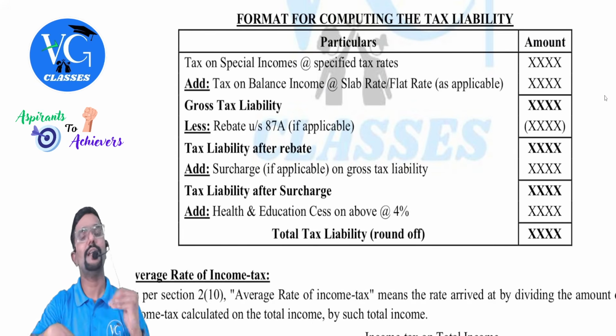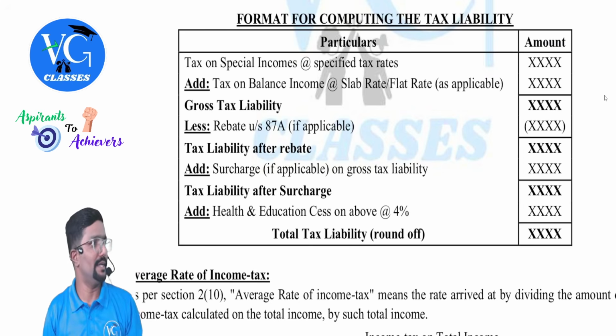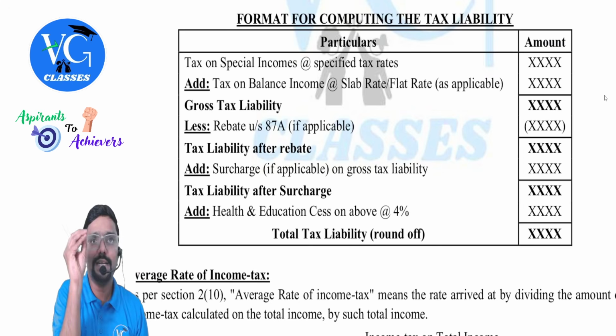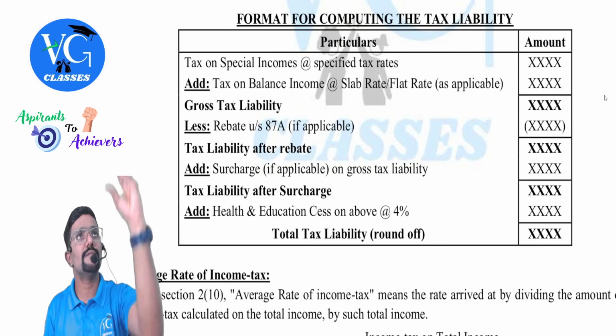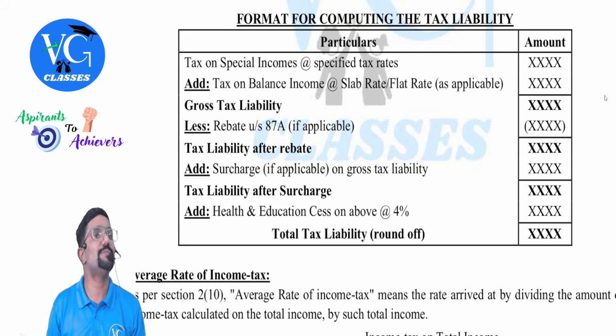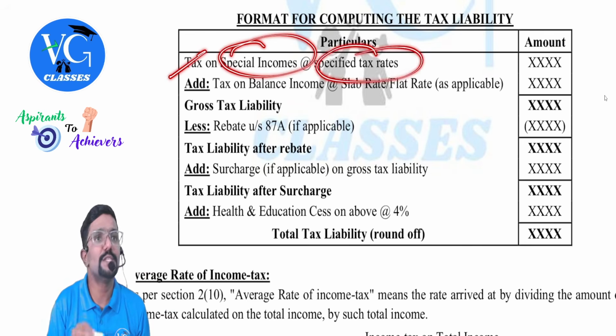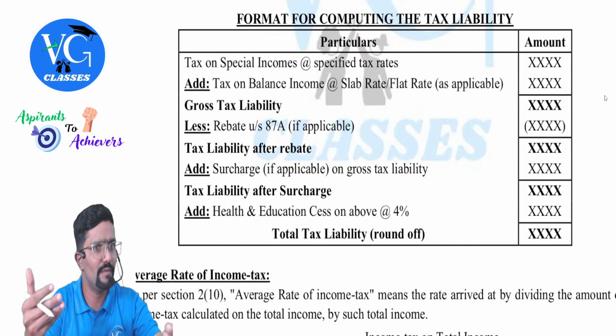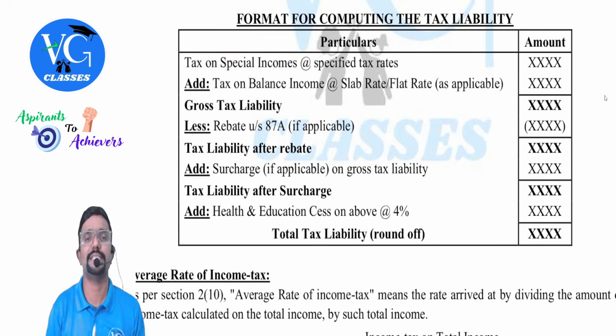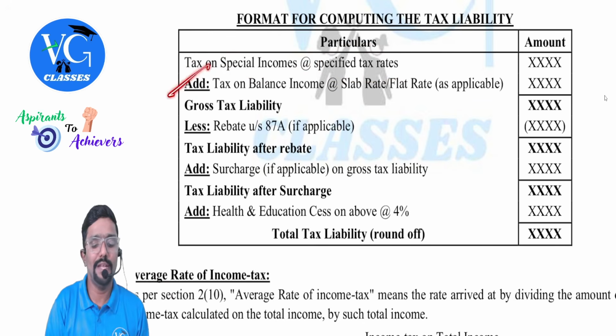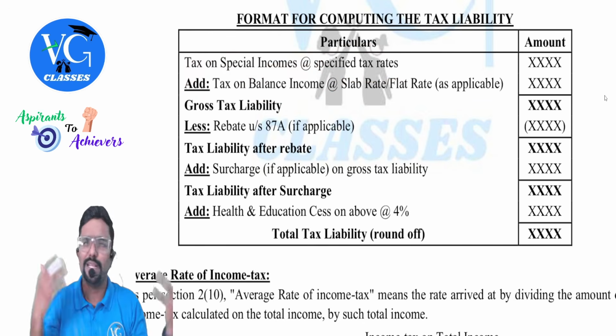Guys, we have to calculate tax liability on which figure? Total income. Whenever you are calculating tax, the first thing you have to do is check whether total income has any special income. So first calculate tax on special income at what rate? Special rate, which we are yet to discuss and decide. Then the remaining will be considered as balance income, normal income, other income.